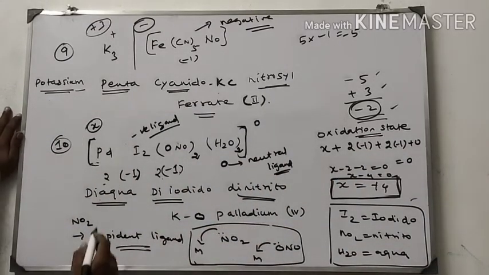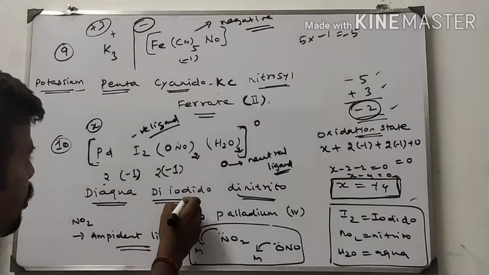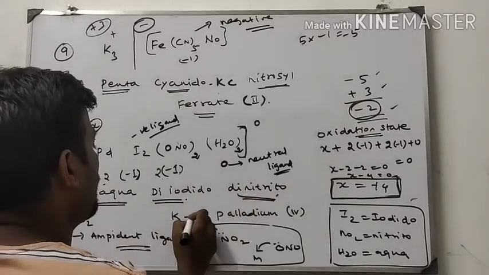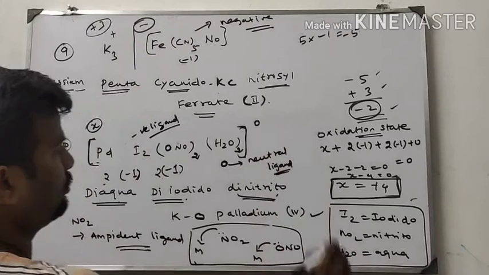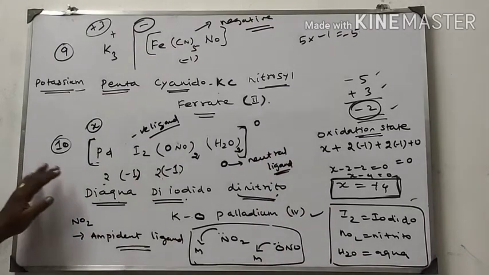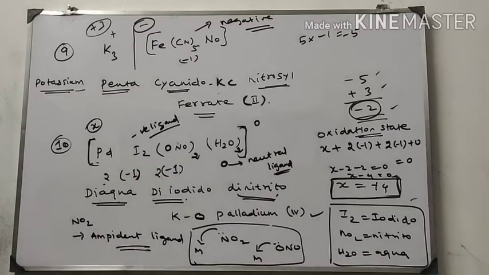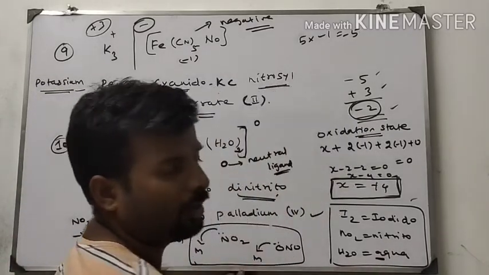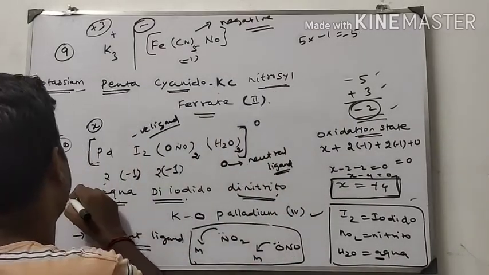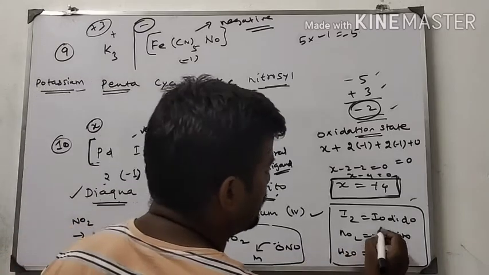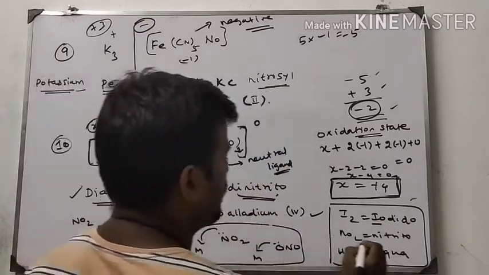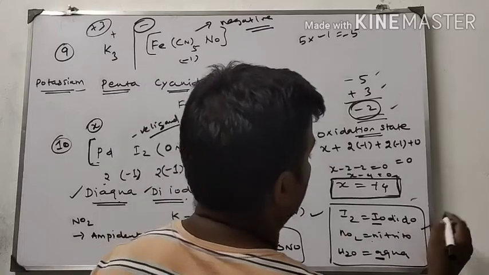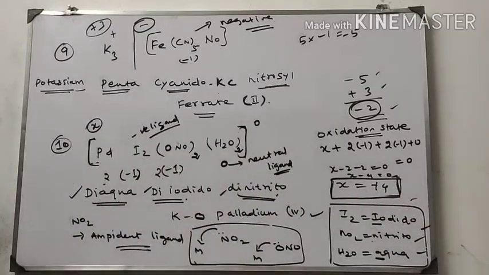The name is diaqua, diiodo, dinitrito-kappa O, palladium 4. This is the IUPAC name of this compound. A comes first, that's why in IUPAC nomenclature aqua comes first. I comes next, that is the second one. And N comes third. So everything is crystal clear, I think. See it one more time. Any doubt, you can ask in the comment box.